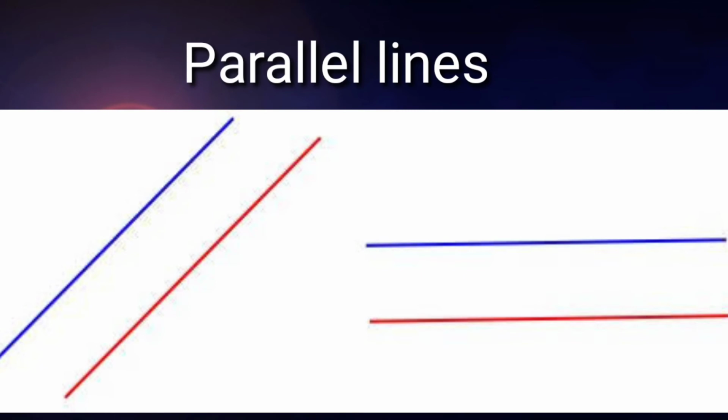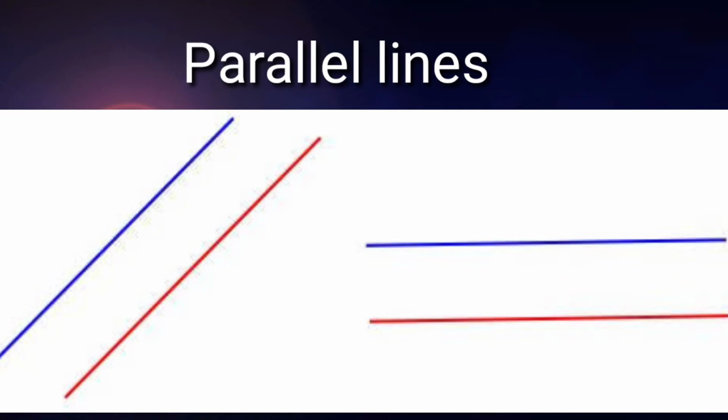In order to understand regular and irregular reflection, we must have knowledge of parallel lines. What is meant by parallel lines? Parallel lines are those lines which never meet and the distance between them will always be equal.